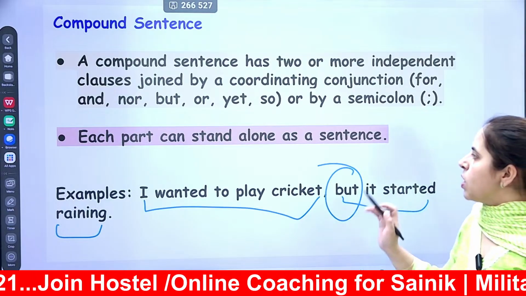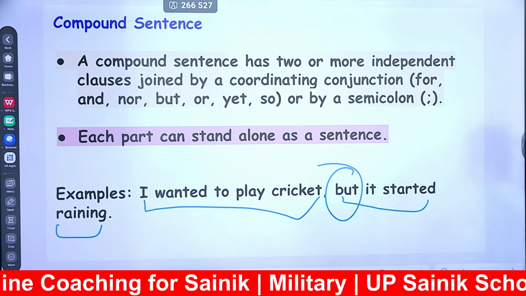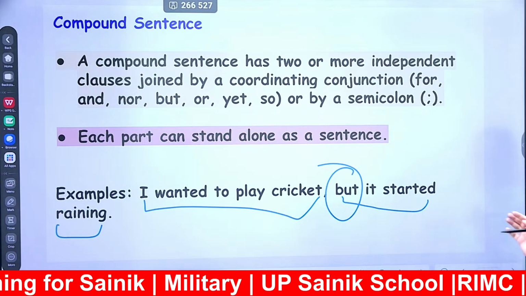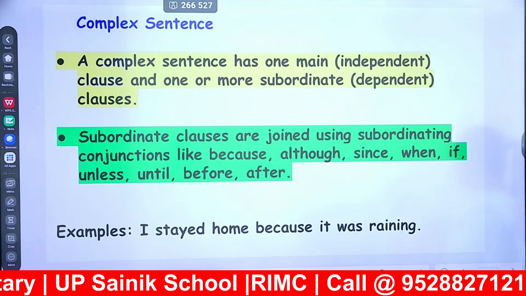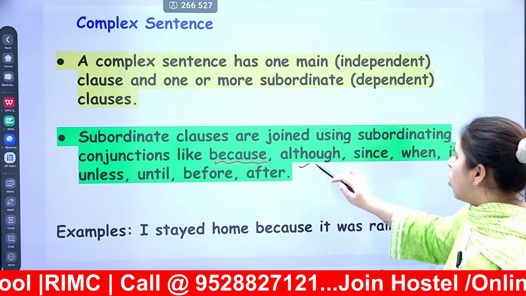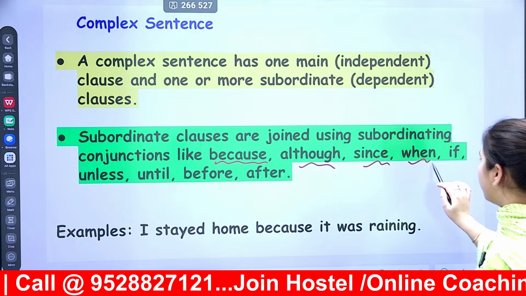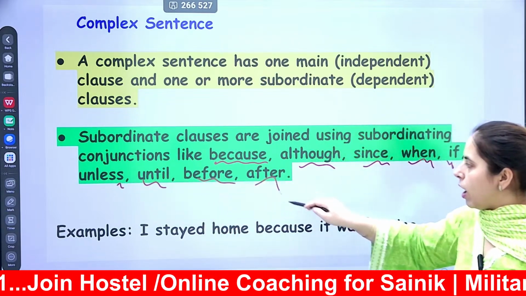For example, for, and, nor, but, or, yet, so, right? But whenever you are talking about complex sentences, you have to focus on the subordinating conjunctions like because, although, since, when, if, unless, until, before, after.